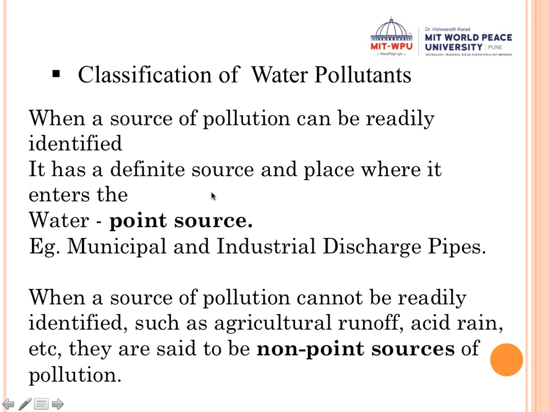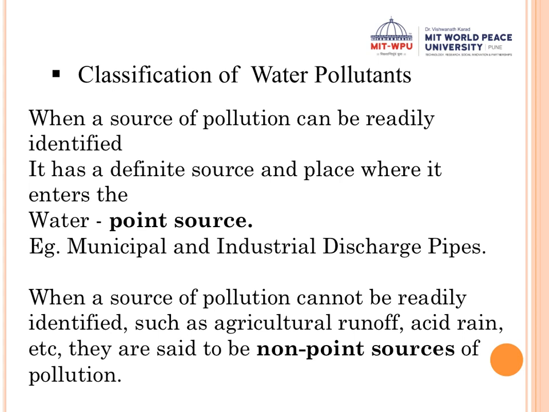So when a source of pollution can be readily identified, right? It means that it has a definite source, so you know where the pollutant is coming from. That means that it is a point source. For example, you have the municipal waste or an industrial discharge waste, right? Industries discharge their waste into the waters with the help of pipelines, or even municipal waste or domestic waste, right? So there you can identify the source, you can pinpoint the source of the pollutant. That is why it is called a point source.